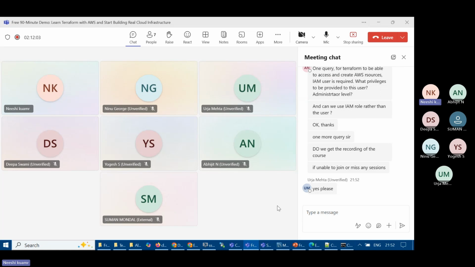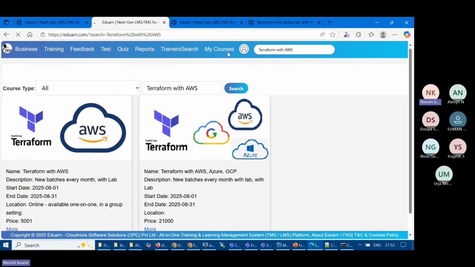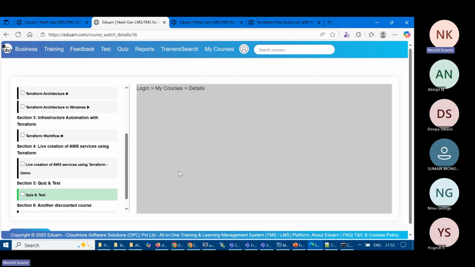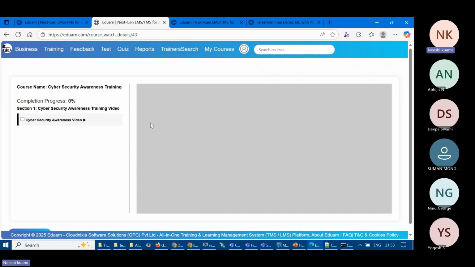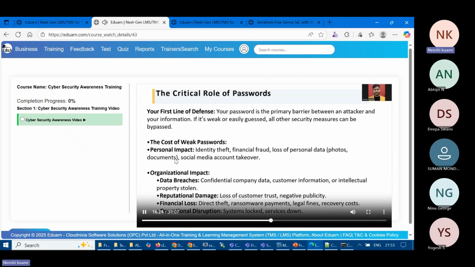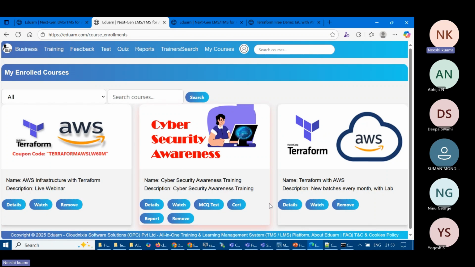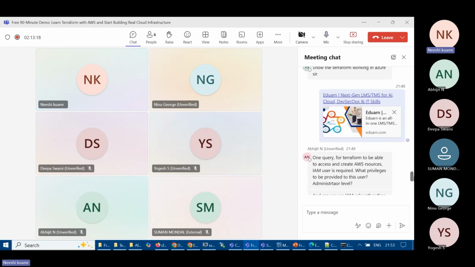If you are unable to join or miss any sessions, you'll get all the recordings. For example, let's say here, if I go to my course, I just updated this image. Similarly, for whatever we talk about, every day you'll get one topic, and once the topic is done, you'll get a quiz. You have to pass it, so a small quiz or test will be added, and you'll get a video. For example, I'll go to the cybersecurity one. If I go to watch, here we have a video. Once you watch it, you can mark it as completed. But you have to do that in the system only. Outside, we are not going to share any video. Did I answer your question, Abhijit? Every document and everything will be in our LMS, and the LMS is free.